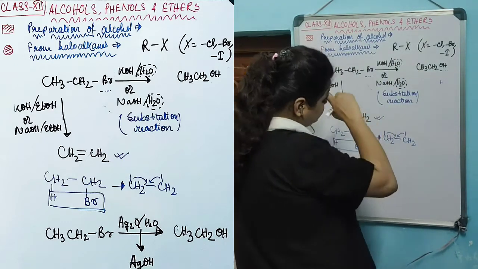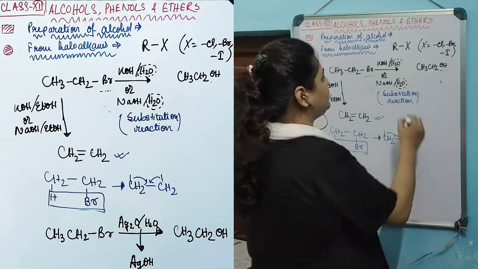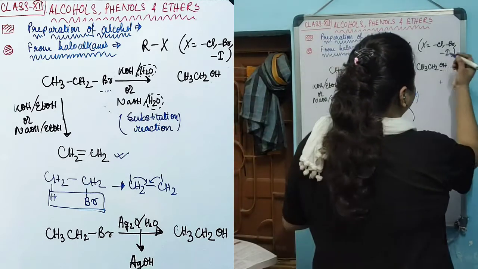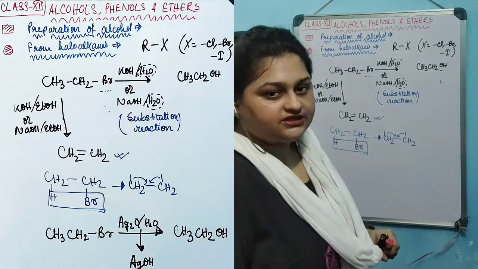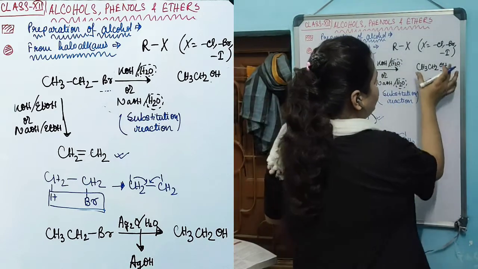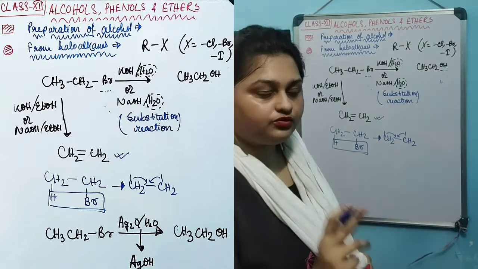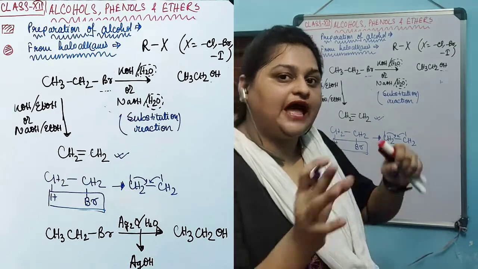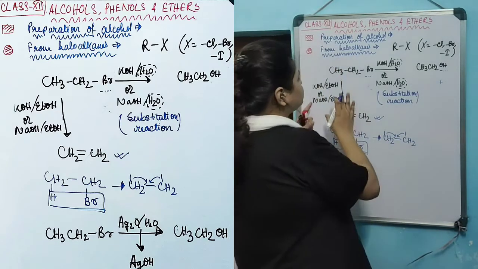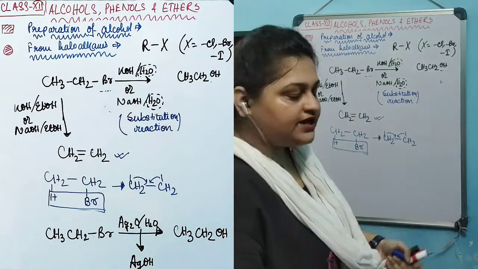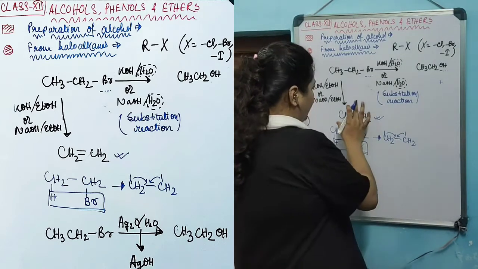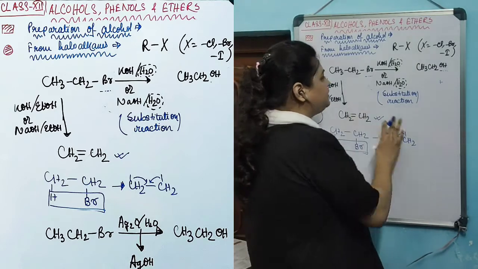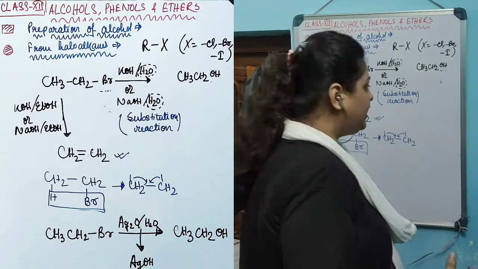But as we have taken water as a solvent, the percentage of substitution reaction is more. That's why alcohol is produced in a predominant amount. But if we take alcohol instead of water as our solvent, in that case elimination reaction will happen much more. As a result, the alkene, the product after the elimination reaction, will be formed in a predominant amount alongside alcohol.